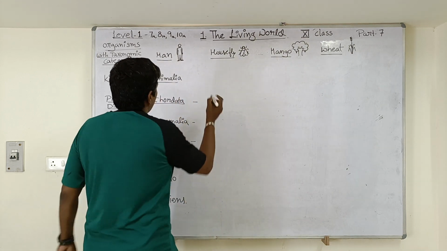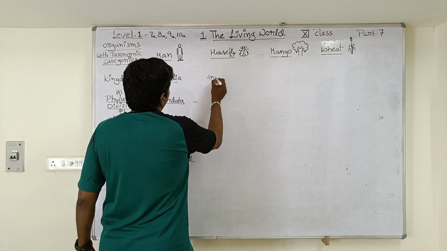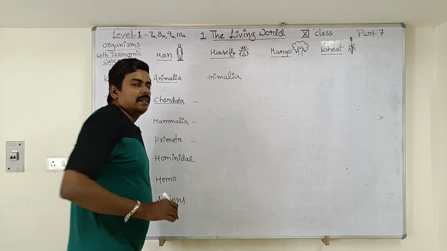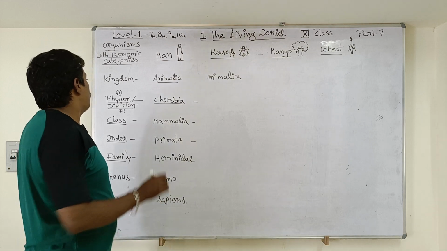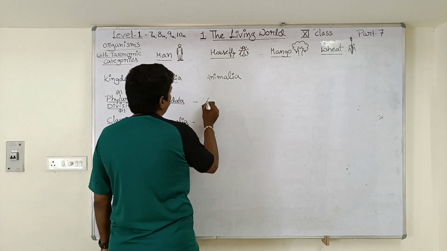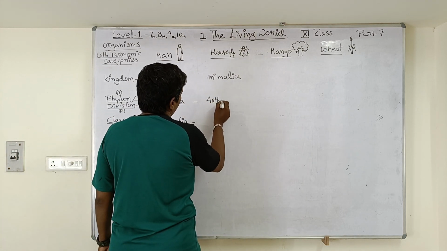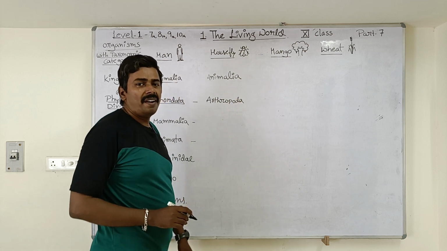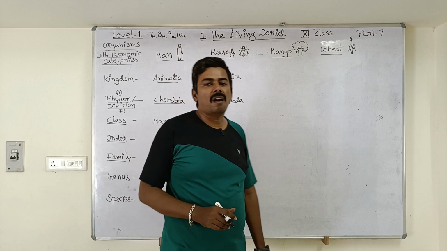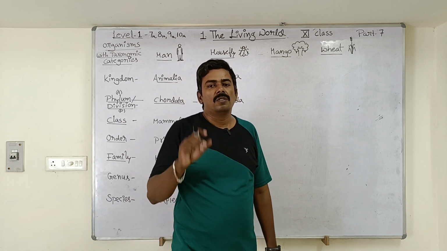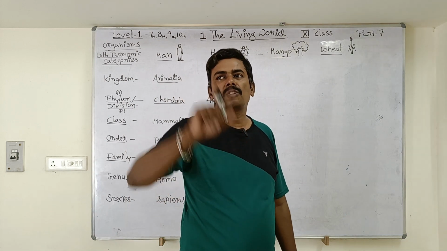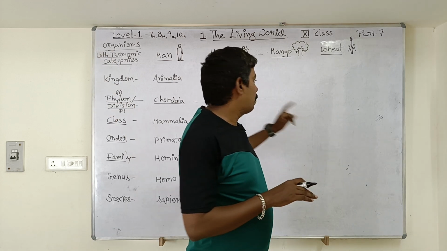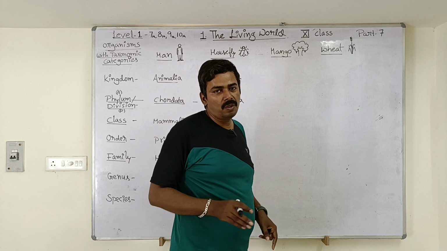The housefly has characters of animals, that's why it is kept under the kingdom Animalia. Next, it is kept under the phylum Arthropoda. Arthropoda means jointed legs. Those animals which have several joints in the legs are kept under the phylum Arthropoda.